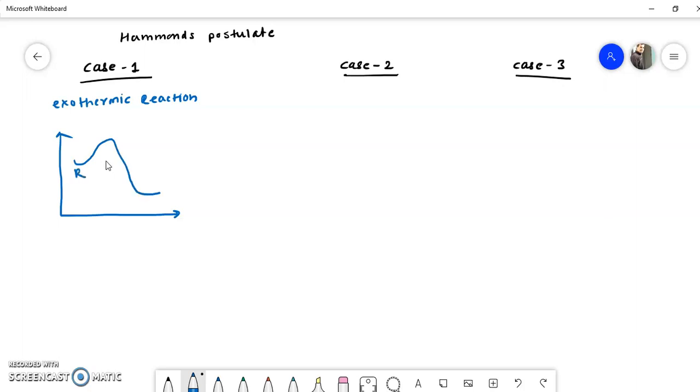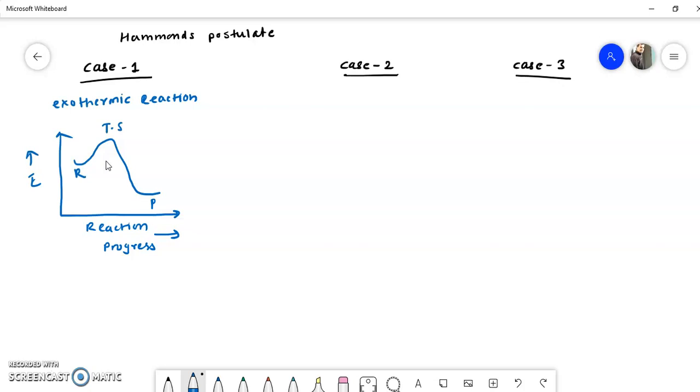Suppose this R stands for reactant, this stands for the transition state, and this stands for the product. So this is the first case, of an exothermic reaction. These are the reaction coordinates: this is the energy and this is the reaction progress.